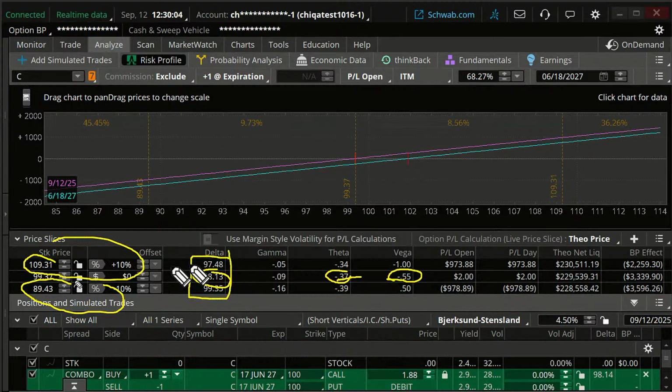And that's going to be true even if I make that up 30% or down 30%. The delta may change a little bit, but we're going to stay more or less in that 100 range, which is different than if I do a long call. Because if I just do a long call, I have more significant gamma in there, meaning that as the stock moves, the delta is going to change more in that circumstance.